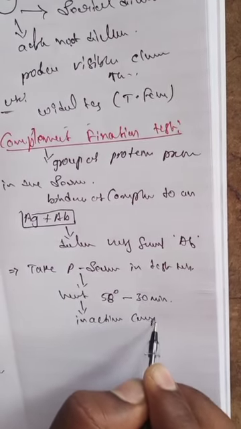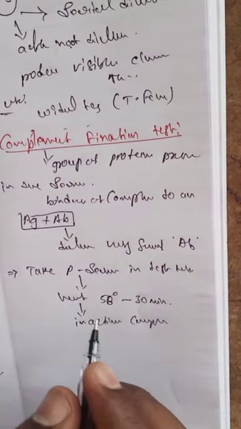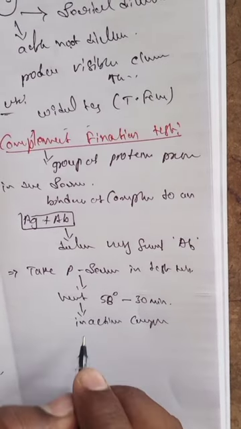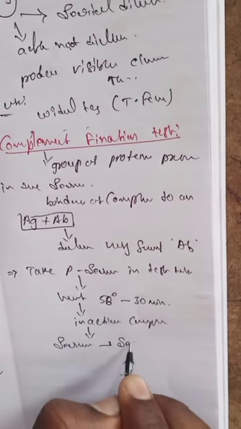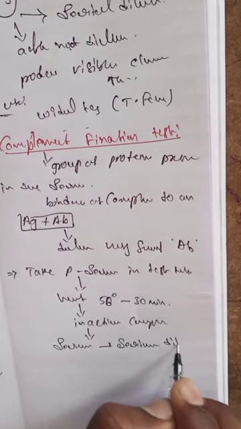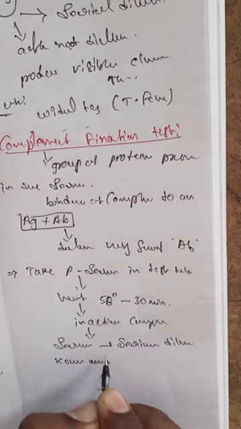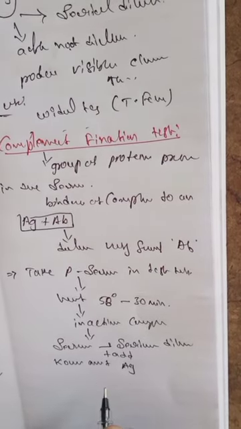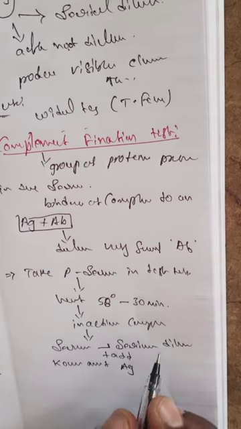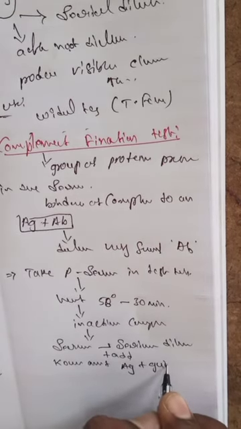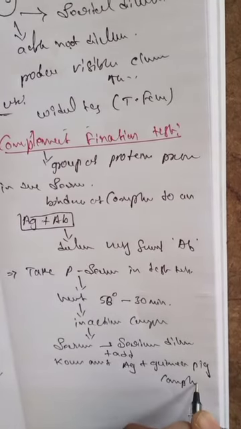The next step: the serum is serially diluted, and a known amount of specific antigen is added. So take the serum, do the serial dilutions, and add the known amount of specific antigen. And the next one, guinea pig complement. Guinea pig is the animal. Guinea pig complement is added to the known antigen.